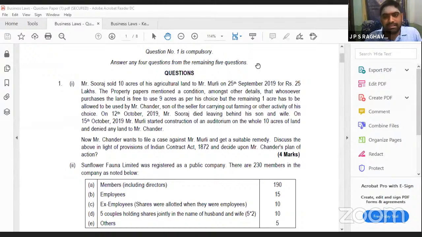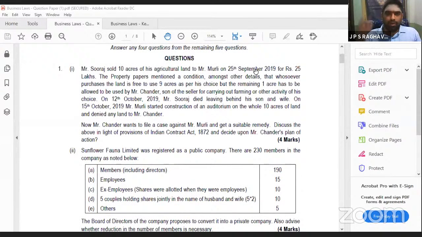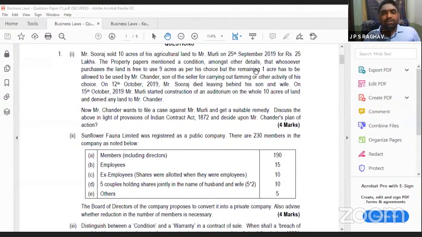Same thing. Why ex-employees also? The same reason. Because you became a shareholder before itself. When you were an employee, you had been given shares by the company. Now, even after some period, due to age or different reasons, definitely they will be retiring from the office. Even though they retire, they will not be considered, because the shares were not given newly now. They were already given at the time of employment. So that is allowed.